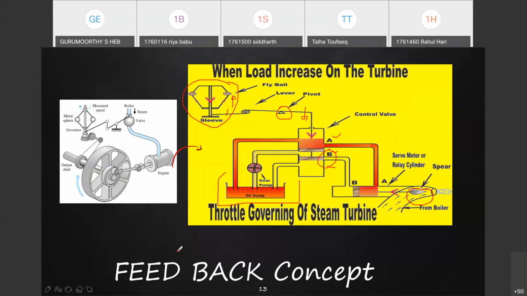This is how a closed control system operates. There is a sensing of the speed. Accordingly, we operate a governor control.